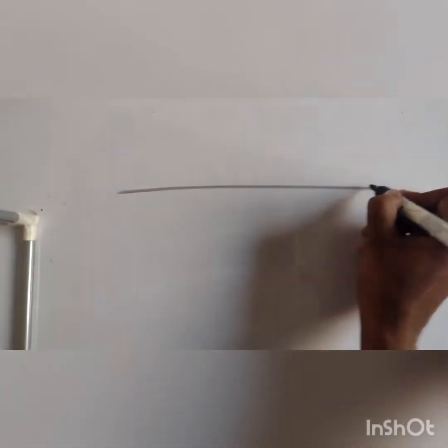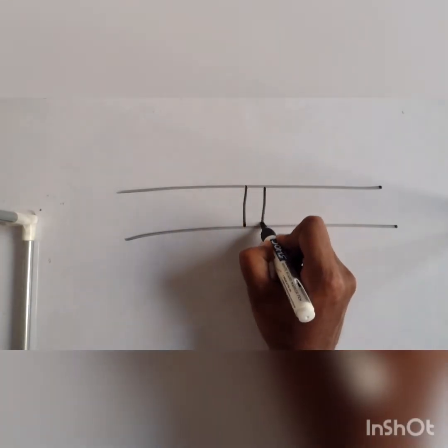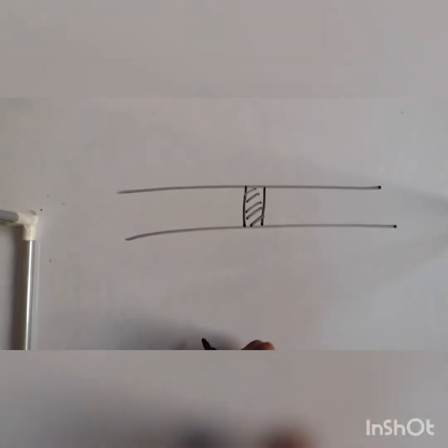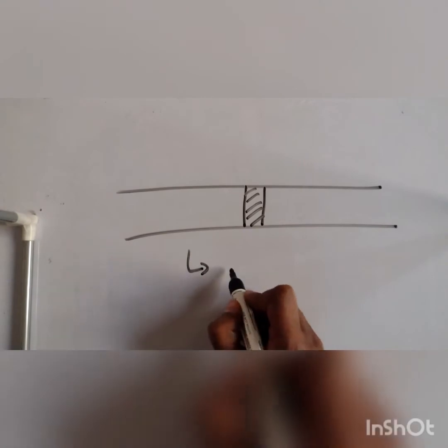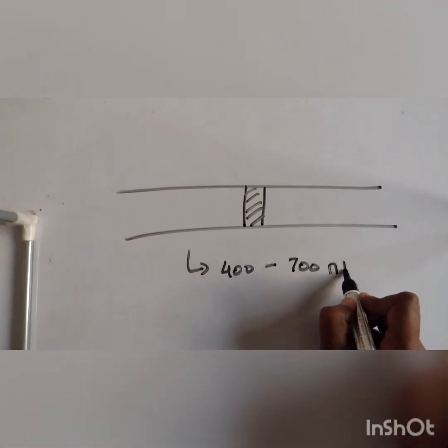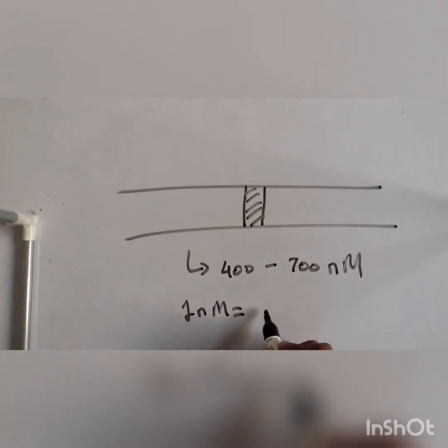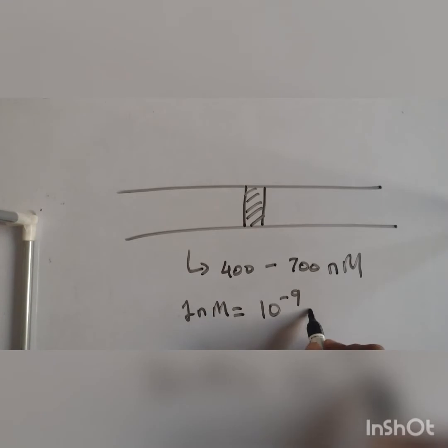On a broader spectrum, there is an electromagnetic spectrum over here, and out of which a very small bunch we can see, which ranges from 400 to 700 nanometers.